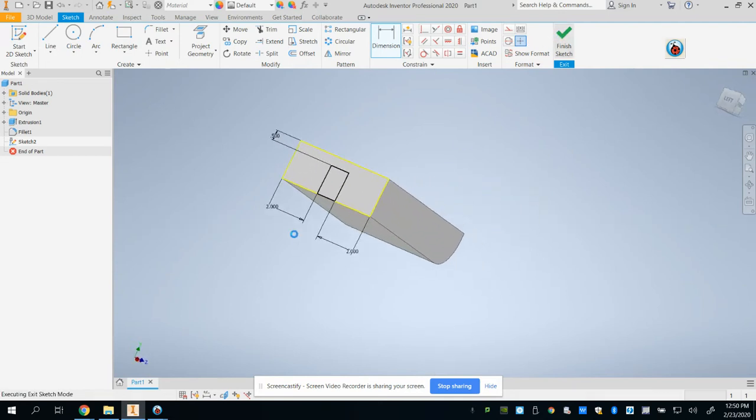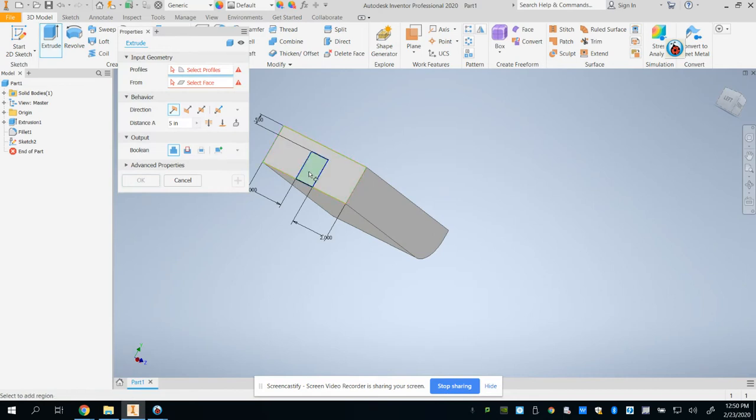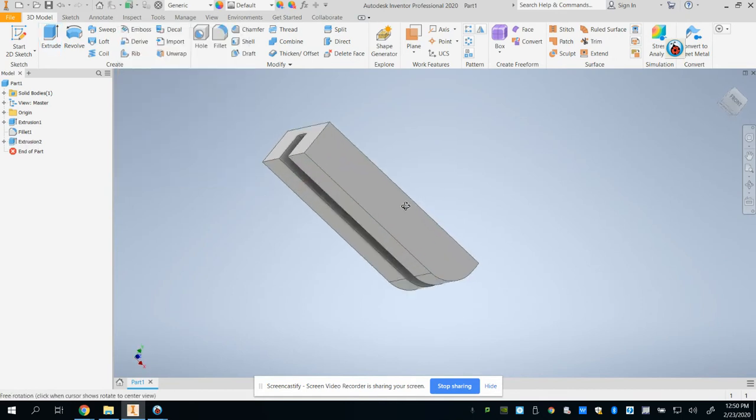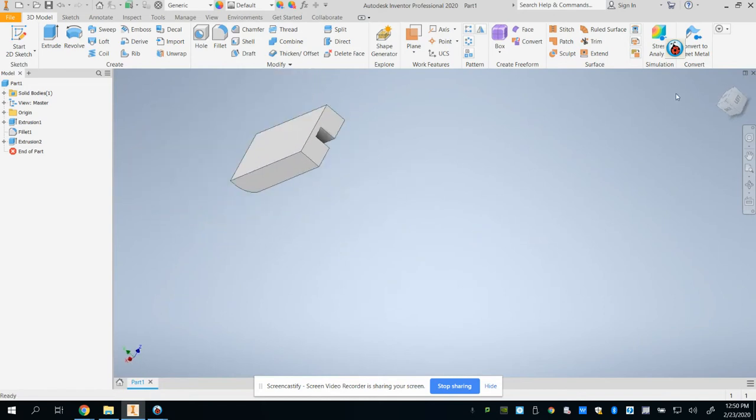Now I'm going to click Finish Sketch. I want to extrude that, but I want to cut it out. So if I click Extrude and select that piece, I don't want it to stick out. I actually want to cut it all the way through my boat. So this output here is called Cut, and then I need to select my distance. I could type 10 inches in here, or I could click this button, which is Through All. So I'm going to select Through All, click OK, and what it's done is cut a groove through my boat, so I've got a pontoon.